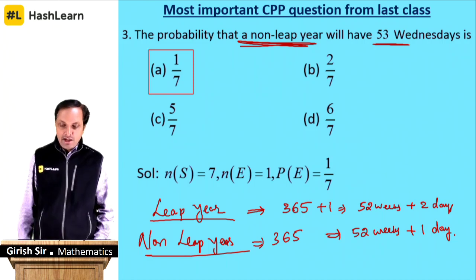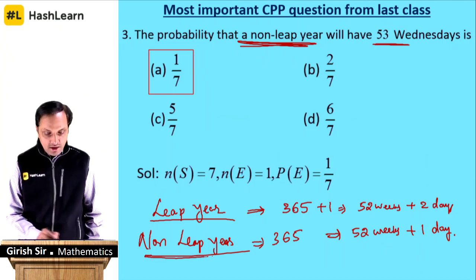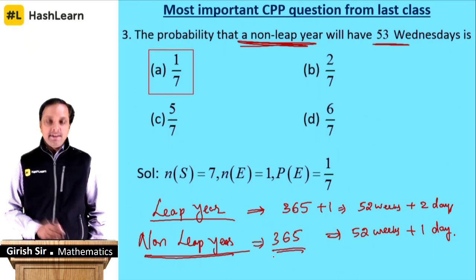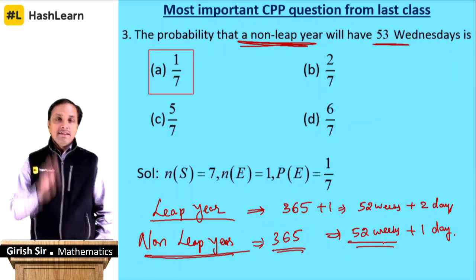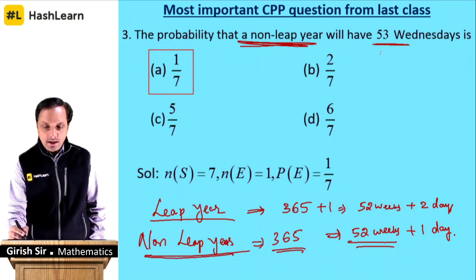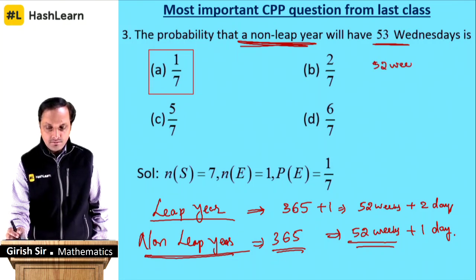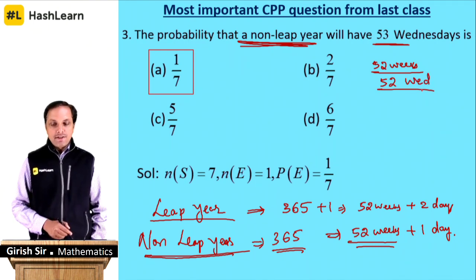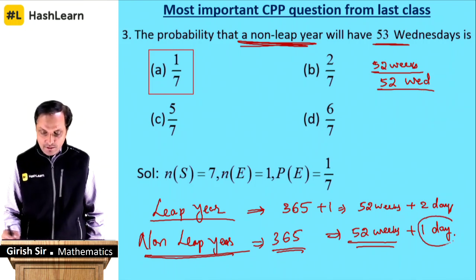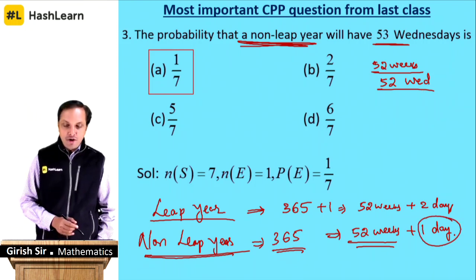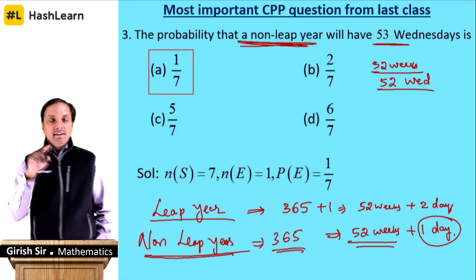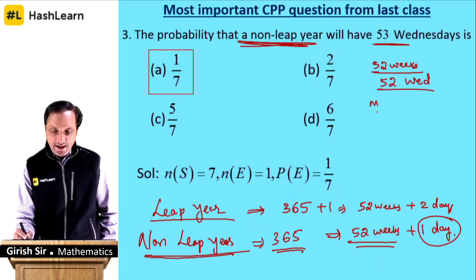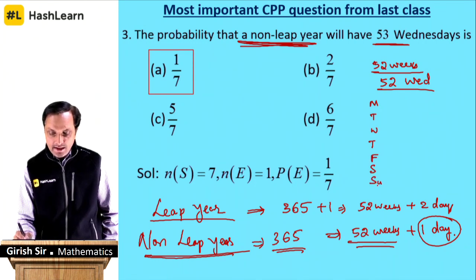So the question is about a non-leap year. See, in a non-leap year you will have 365 days, that is nothing but 52 weeks. In 52 weeks you will have 52 Wednesdays, but whatever the 1 day extra is falling, in a non-leap year 1 day extra is coming. That extra day can be Monday, Tuesday, Wednesday, Thursday, Friday, Saturday, Sunday.